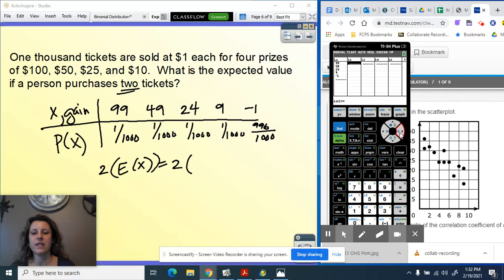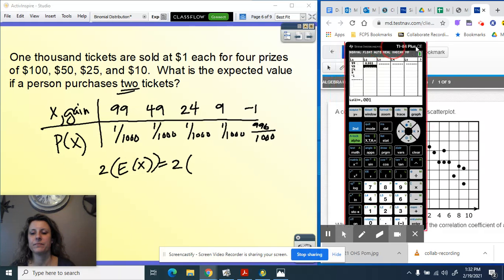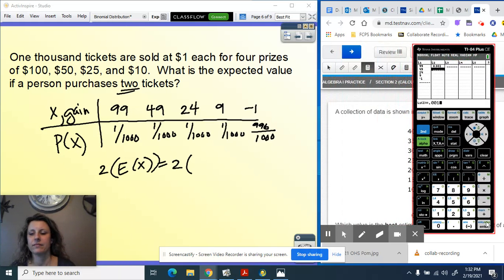And in probabilities, we have 1 out of 1,000. I guess I could have put that in as a decimal, might have been quicker. For each of those, except for the last one, which is 996 out of 1,000.